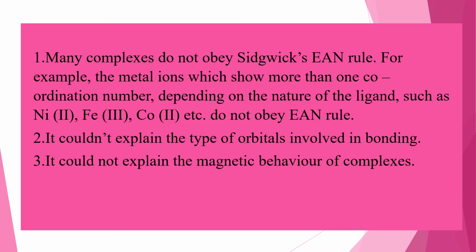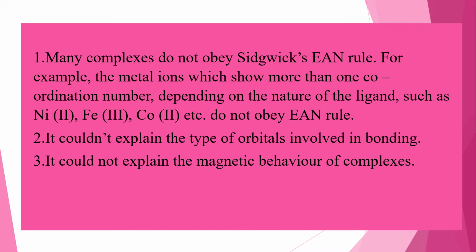The first defect: many complexes do not obey Sidgwick's effective atomic number rule. For example, the metal ions which have more than one coordination number depending on the nature of the ligand, for example Ni(CO)4, Fe(CO)5, Co2(CO)8, they do not obey the EAN rule. Okay students, many of the complexes we find are not obeying Sidgwick's EAN rule.